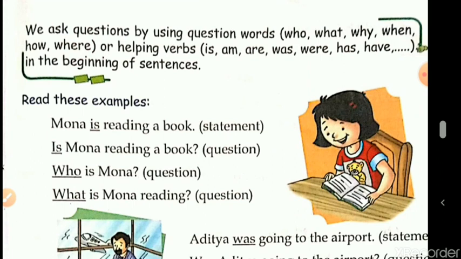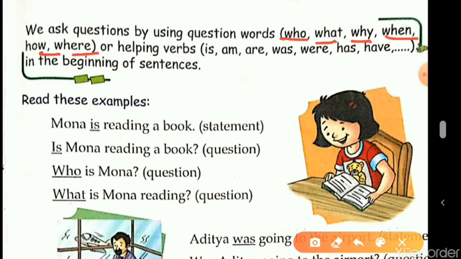We ask questions by using question words. Now this is about interrogative sentences which ask questions. So we ask questions by using question words. And what are our question words? Have a look. Who, what, why, when, how, where. Students, these are all question words. And whenever these words are there in the sentence, you can understand that this is a question.